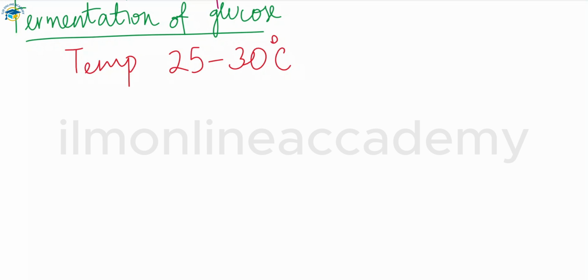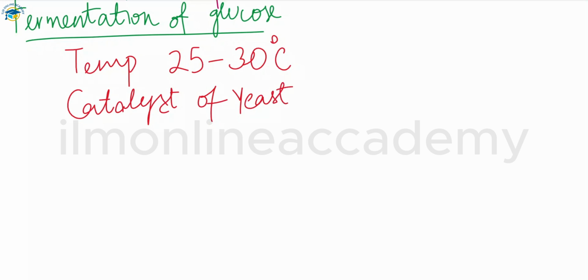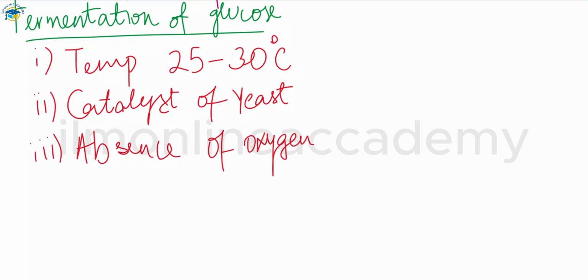And then we have a catalyst of yeast that is added in this. Yeast is used as a catalyst. And the third one is absence of oxygen. So this reaction happens in the absence of oxygen. These three are the required conditions for the fermentation of the glucose.